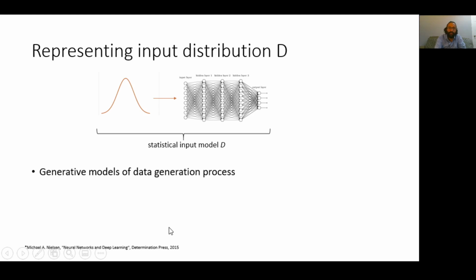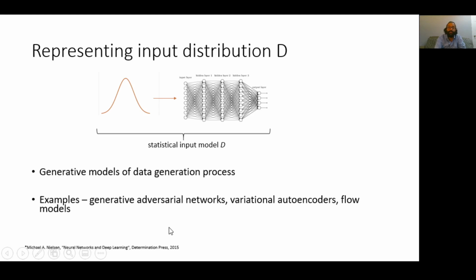And in fact, this style of representing distributions has been referred to as generative modeling in the deep learning community. And they have proposed a number of approaches like generative adversarial networks, variational autoencoders, flow models for learning and describing such generative models. So in this work, we piggyback on some of these advances from the deep learning community for representing distributions.